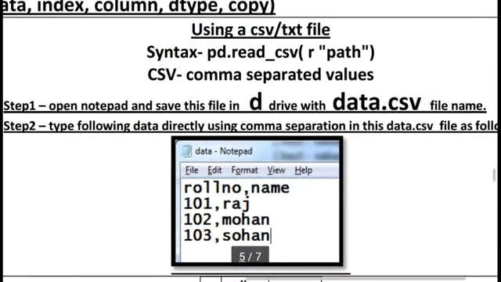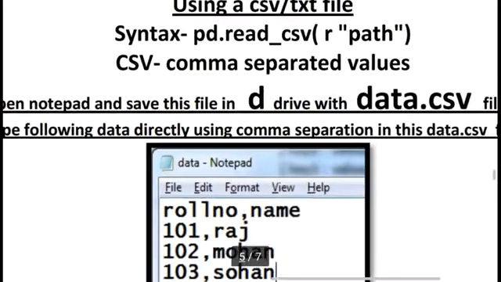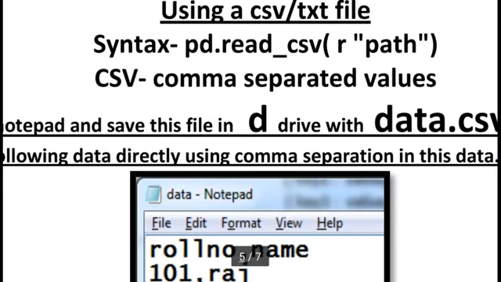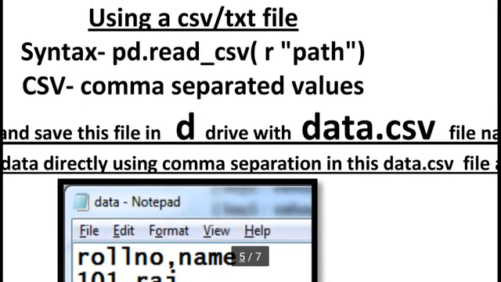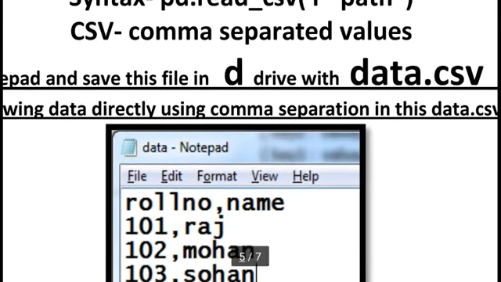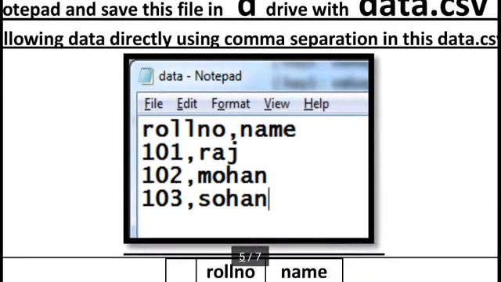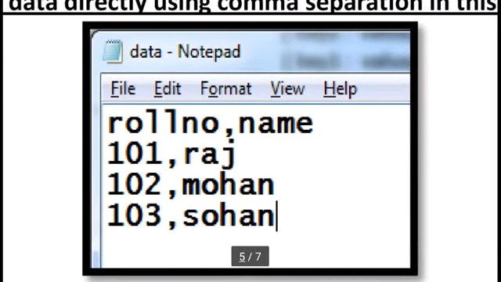Suppose first we open Notepad and save this file in the D drive. The file name I am giving here is data.csv, and in this data.csv you can type this data: roll number comma name, then press enter. 101 comma Raj, then press enter. 102 comma Mohan, then press enter. 103 comma Sohan.